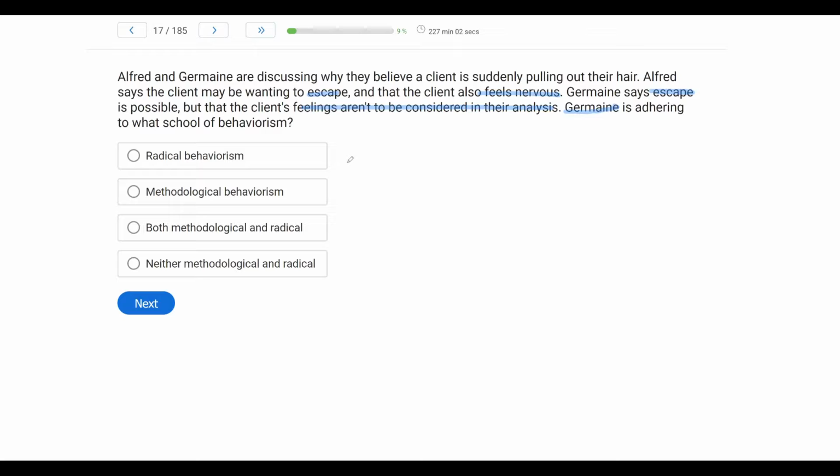Now, don't get it confused with the practice of ABA where we don't typically measure or focus on private events because we can't see them. That doesn't mean they're to be ignored, because they are part of behavior. The only difference between private and public events is that observability factor. When Germain says, well, don't consider it in the analysis at all, then she is encroaching into methodological behaviorism territory. So it's not both and it's not neither, but Germain is adhering to this idea of methodological behaviorism.